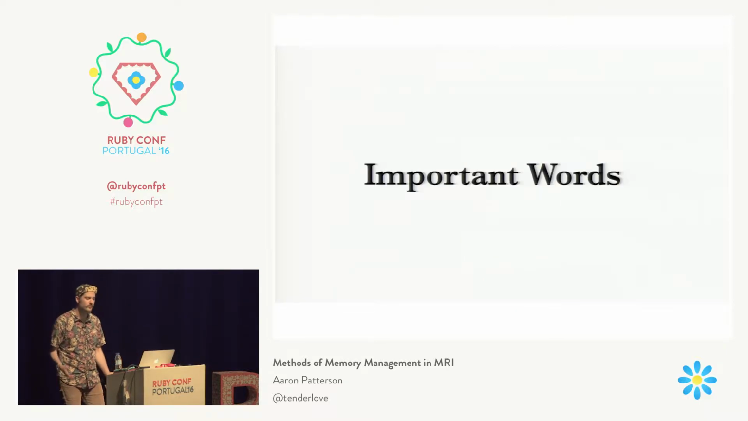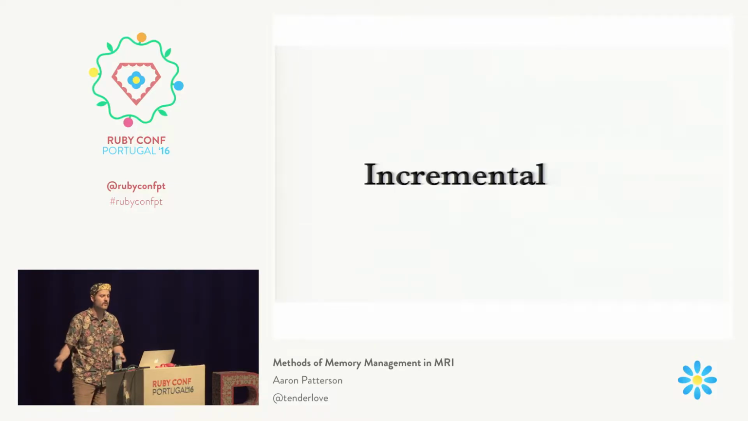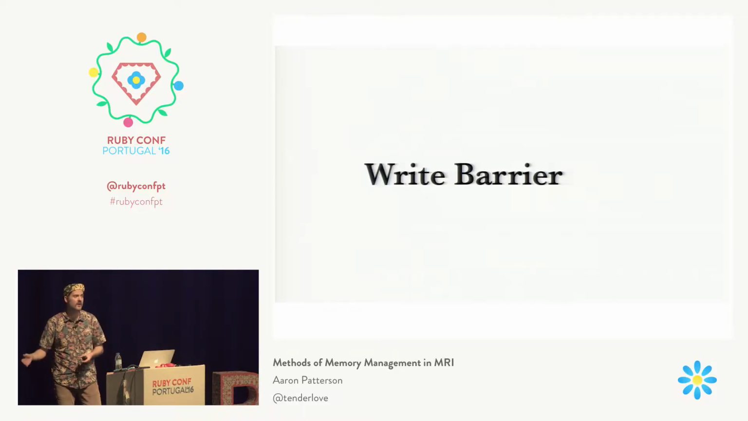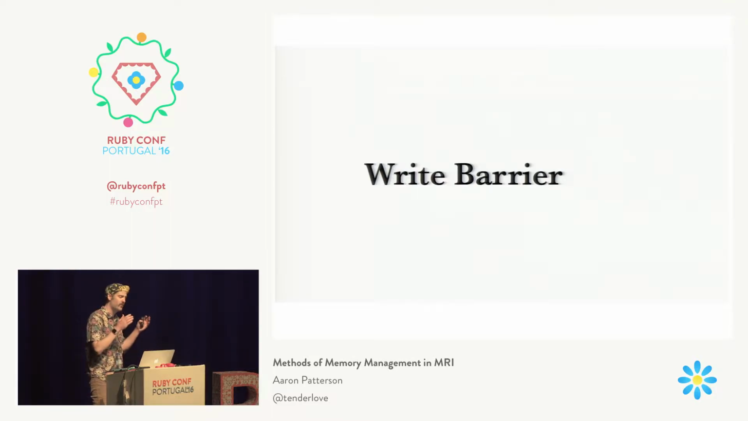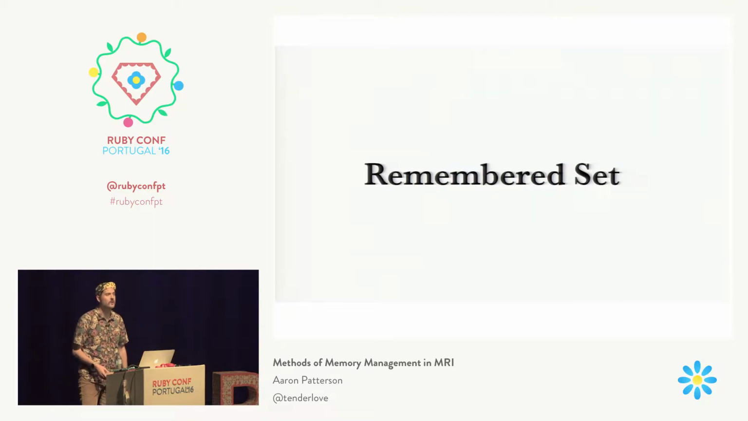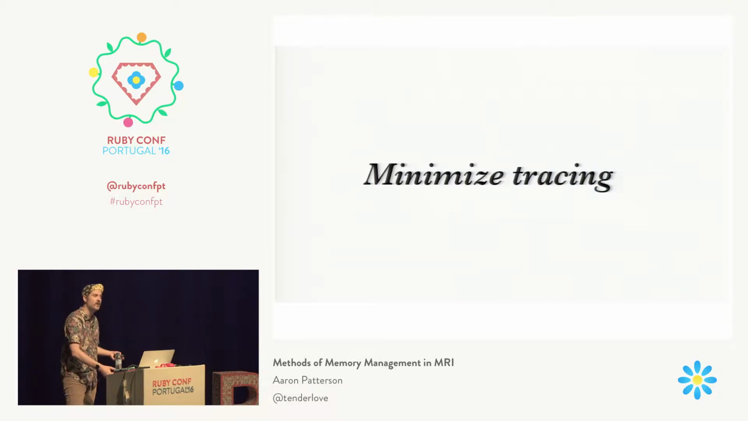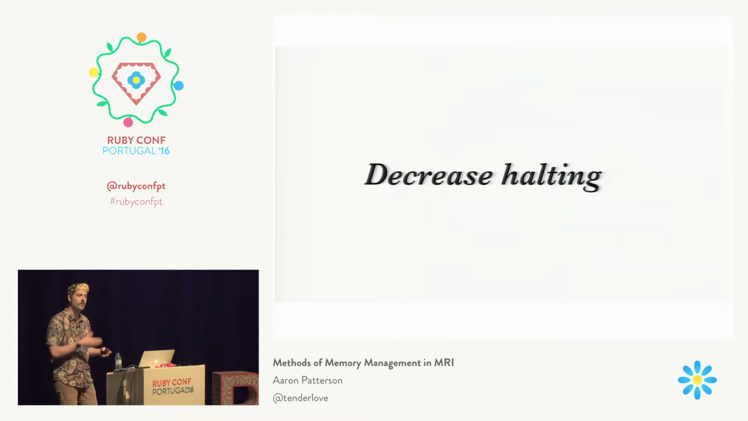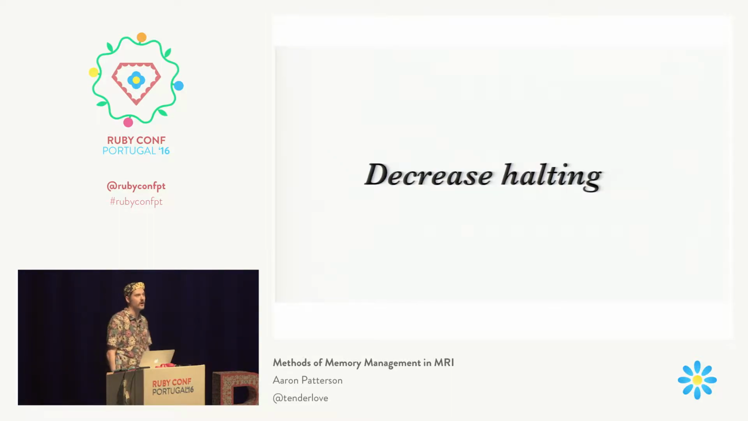So important words from this are incremental. We're incrementally doing the garbage collector. We have a write barrier again, and we're just using that write barrier. Remember, it's just a piece of code that gets executed when an object is written to, and we put those objects into a remembered set. So this incremental algorithm minimizes tracing, so we don't walk very many arrows. It decreases halting because we're able to do a little bit at a time. So it speeds up the throughput of our garbage collector.